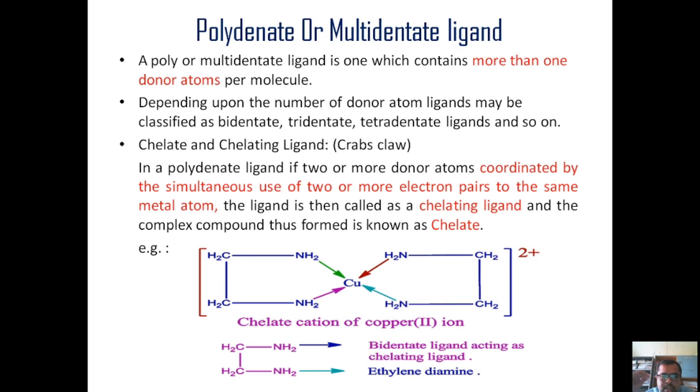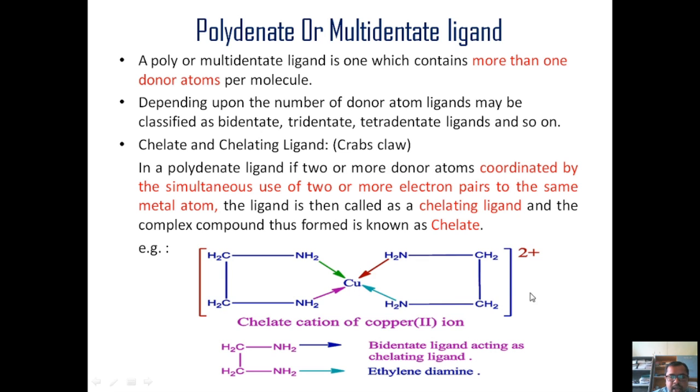So this is an example of chelate where we have ethylene diamine as a bidentate ligand. These two nitrogen atoms are acting as two donor atoms, and with their electron pairs, they are simultaneously coordinating to the copper.